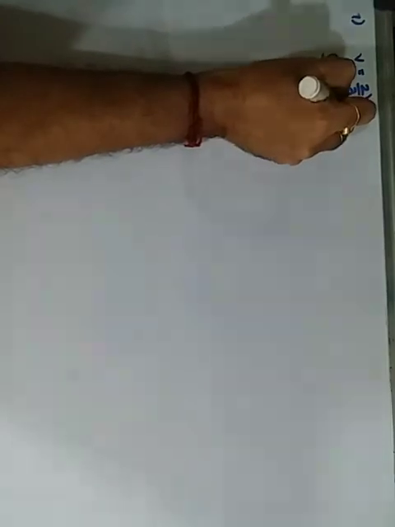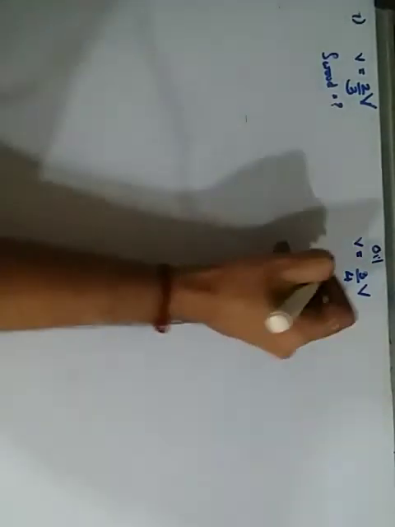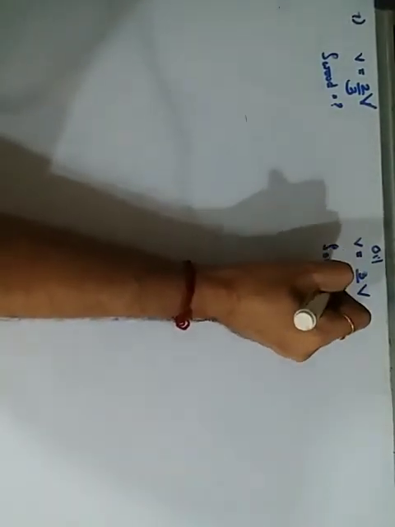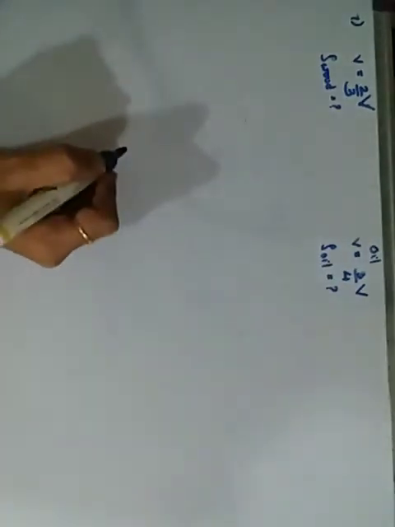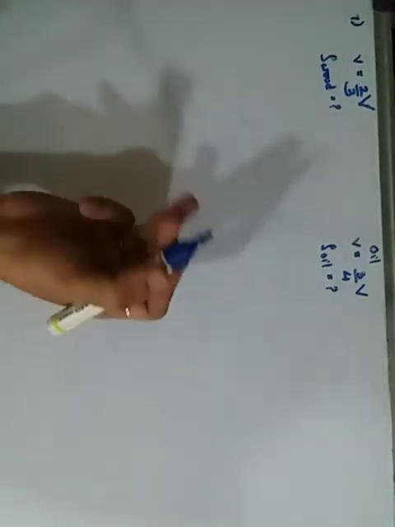Then when the same block is placed in oil, 3/4 of its volume is immersed, so small v in case of oil is 3/4 of capital V. Also calculate the density of oil. Floats in water, initially that is given for water.